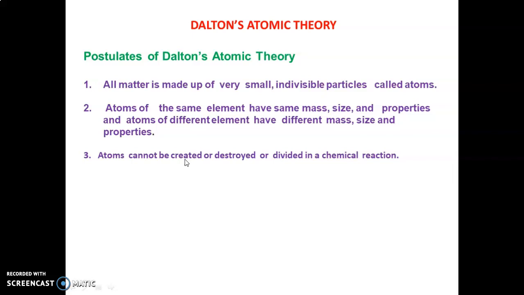Actually, this is the experimental verification of the law of conservation of mass. According to the law of conservation of mass, matter can neither be created nor destroyed. Here, Dalton says that an atom cannot be created or destroyed in a chemical reaction.